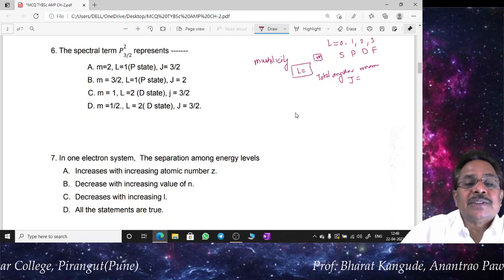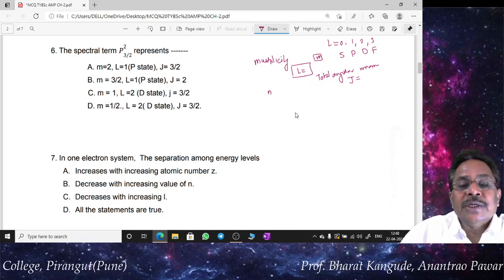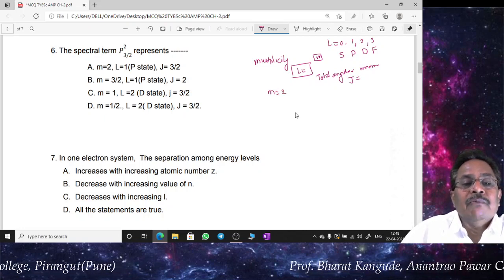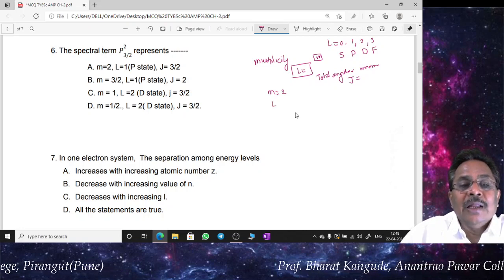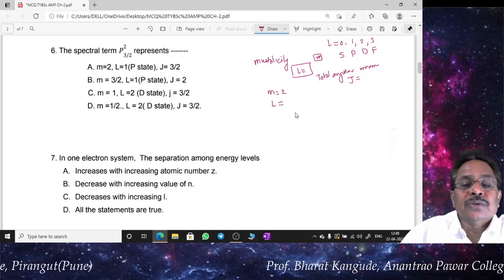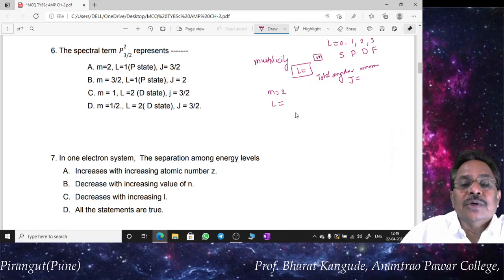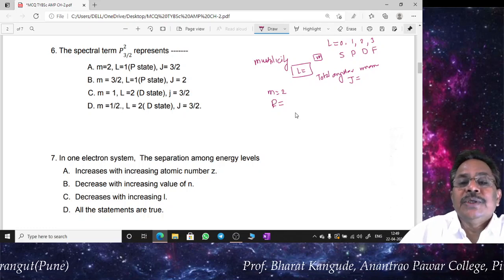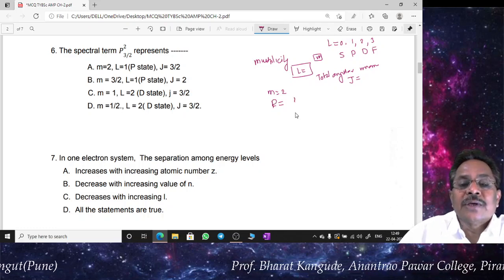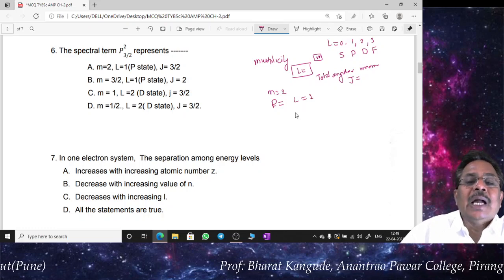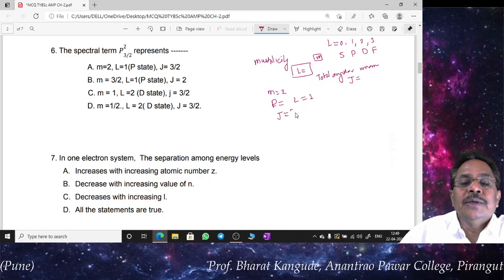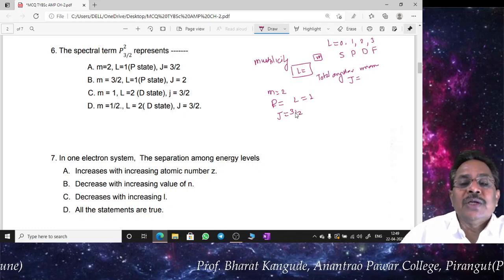So in this given state we have been given multiplicity M equal to 2. Since it is a P state, for P state we have L equal to 1, and similarly J is given to be 3 by 2.